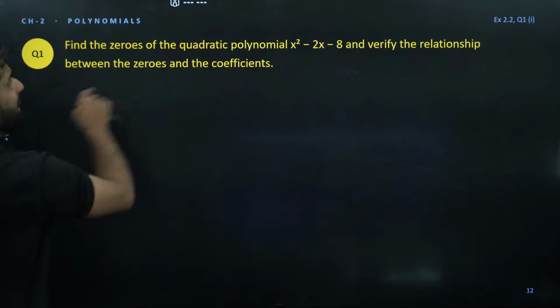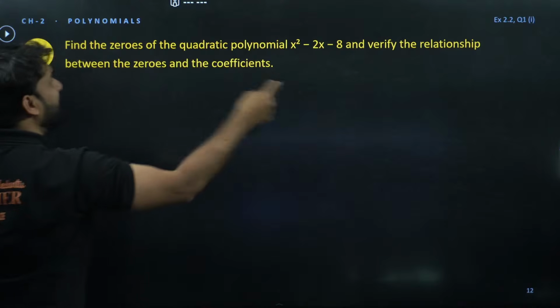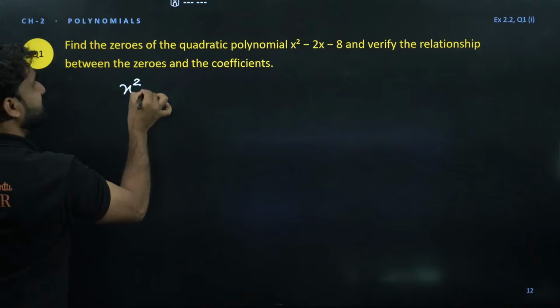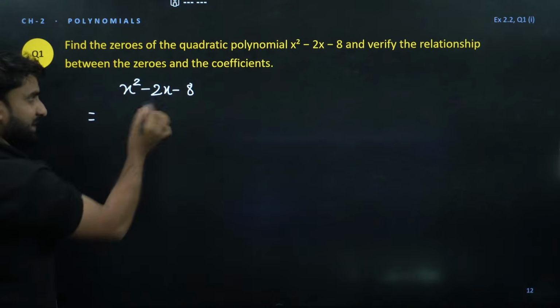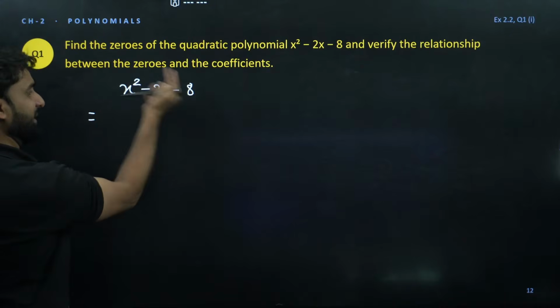Find the zeros of quadratic polynomial and verify the relation between the zeros and coefficient. So we have the quadratic polynomial x square minus 2x minus 8. Let's find out. We can apply the middle term splitting method here. This is 8 and the coefficient of x square is 1.